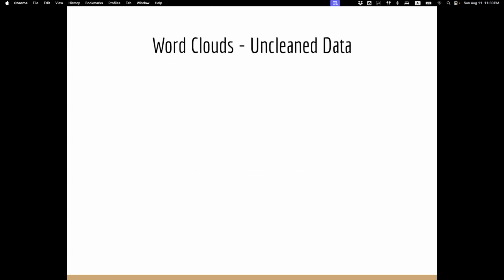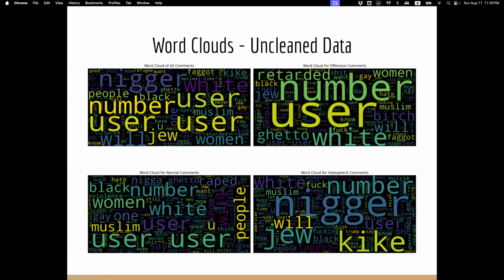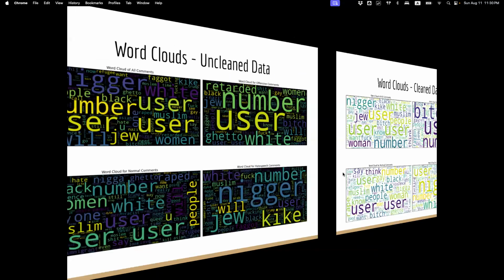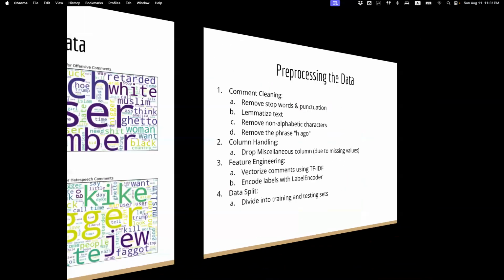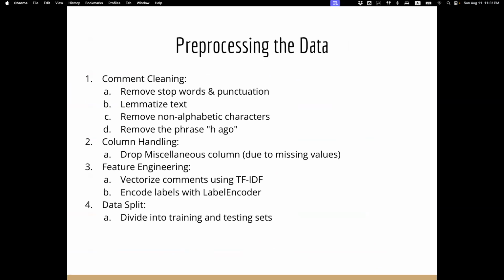Here are some word clouds, and be warned, there are some offensive words here. Unclean data looks like this: of all comments, offensive comments, normal comments, and hate speech comments. And the clean data is very similar, but more emphasized, more amplified on certain words. Going forward, every one of the offensive words that are found are going to be redacted.